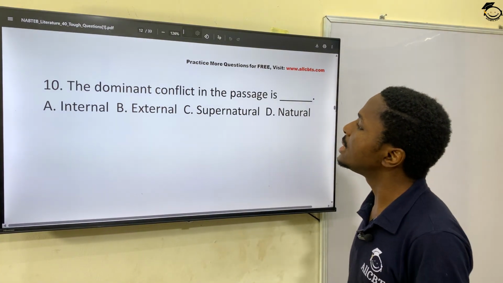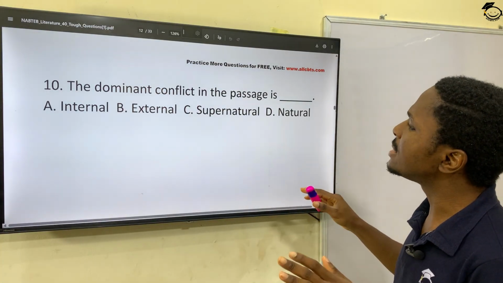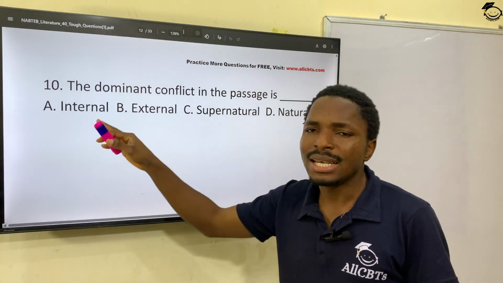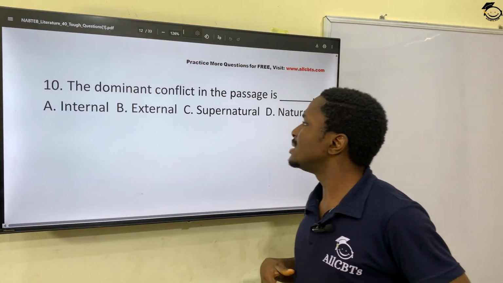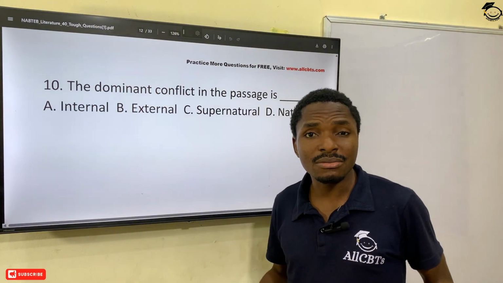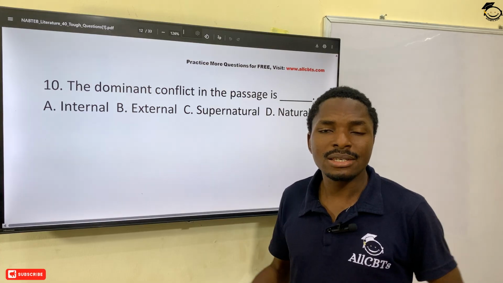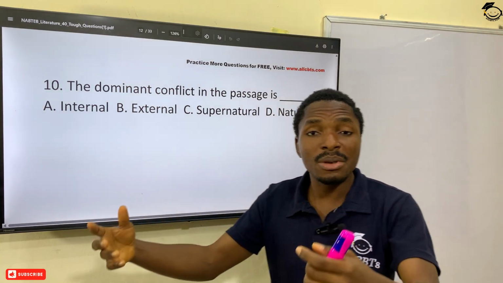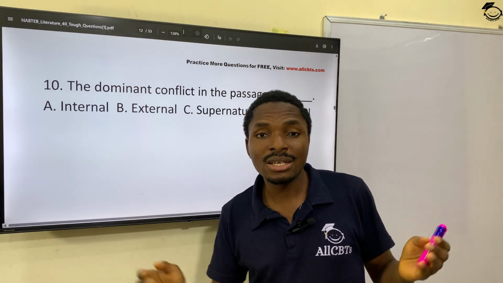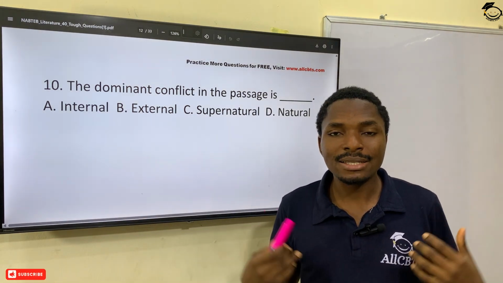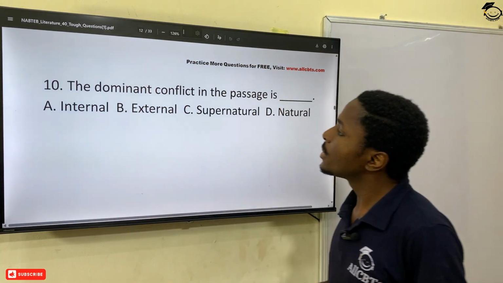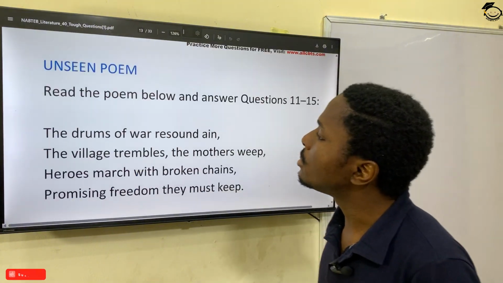Question 10. The dominant conflict in the passage is what? Internal. She's having internal conflict in herself. Betrayal is internal, right? She's combating things in herself. Persons may meet her and don't even know that she's going through anything, as she's walking through that pathway. But the conflict is within herself. So that's internal. Moving on, question number 11.